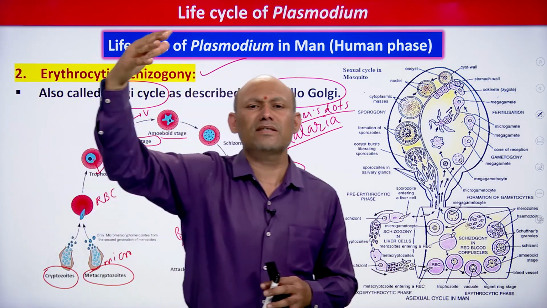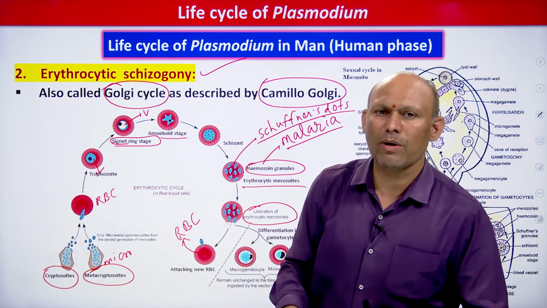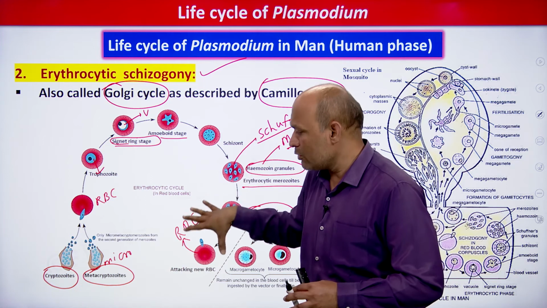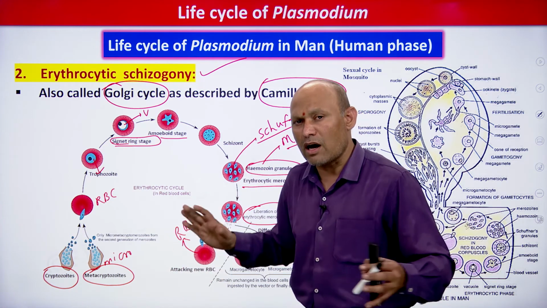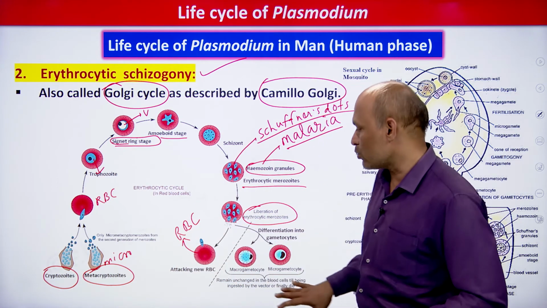If it increases its number, it will effectively damage what? The human body, you need to remember, students. So that is why it repeatedly undergoes this. That is the beauty of the life cycle of the parasite. You see how intelligent the parasite is. It's very simple and it's quite interesting also, students, right?